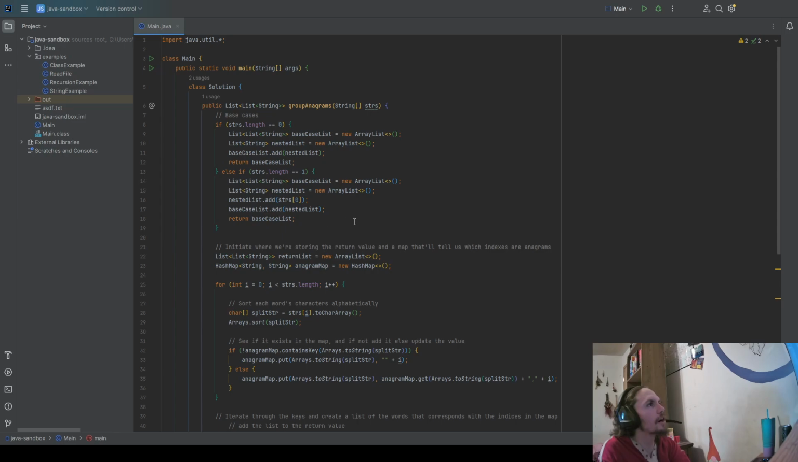Then we have our else if the length of the strings is 1, so if there's only one word inside our strings, then we're going to create the base case list, which is our super list. And then we're going to have our nested list. There's only one word in there, so we're going to add that string to the nested list, add the nested list to the main list, and then return that.